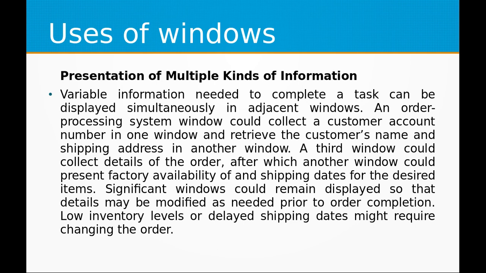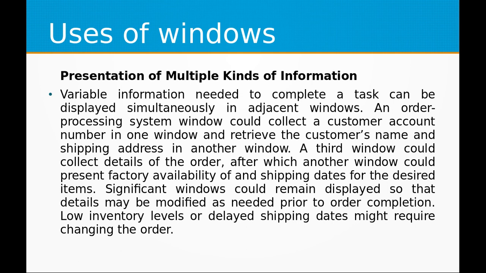Presentation of multiple kinds of information is one more use of windows. Variable information needed to complete a task can be displayed simultaneously in adjacent windows. An order processing system could collect the customer account number in one window and retrieve the customer's name and shipping address in another window. A third window could collect details of the order, after which another window could present factory availability of and shipping dates for the desired items. Significant windows could remain displayed so that details may be modified as needed prior to order completion.